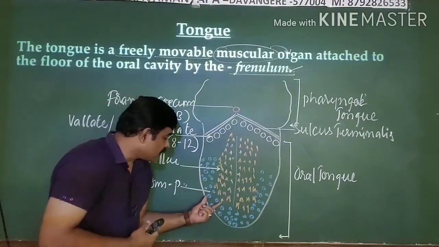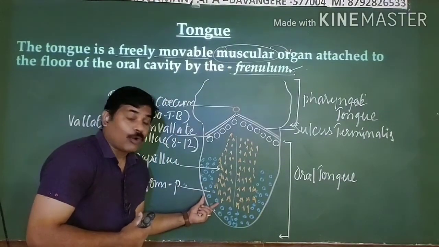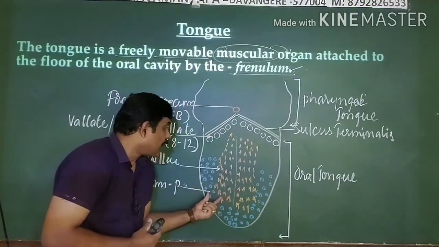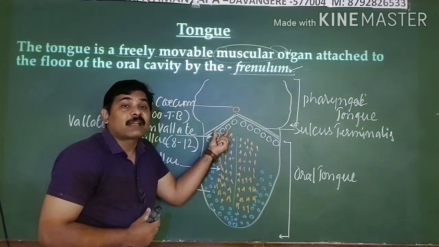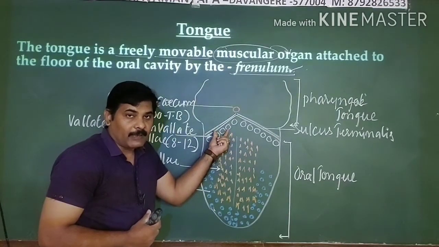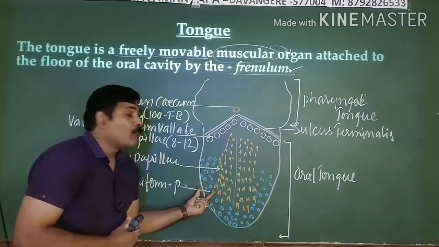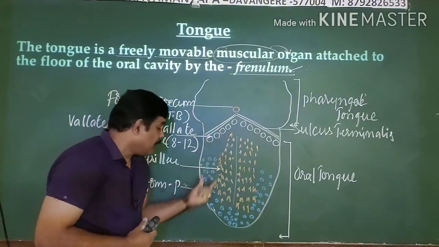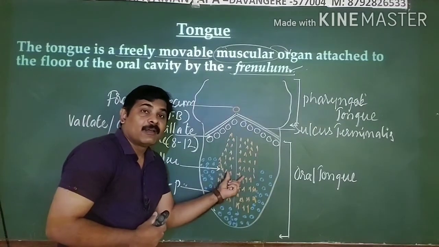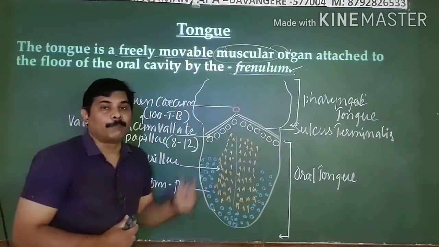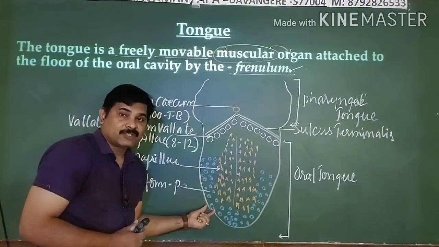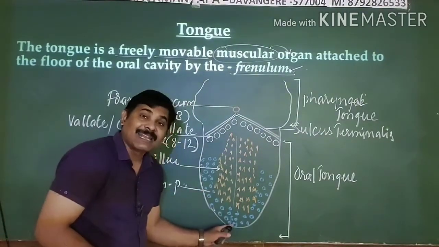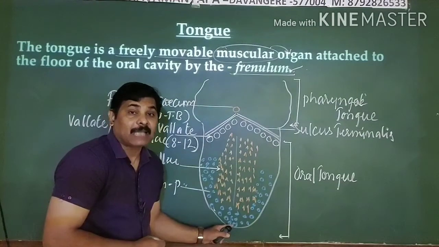Coming to these fungiform papillae, these are larger than the filiform papillae but smaller than the circumvallate papillae. Keep it in mind. They are more in number than the circumvallate papillae, and fewer in number than the filiform papillae. They are round in their shape. More of these fungiform papillae are present at the tip of your tongue.